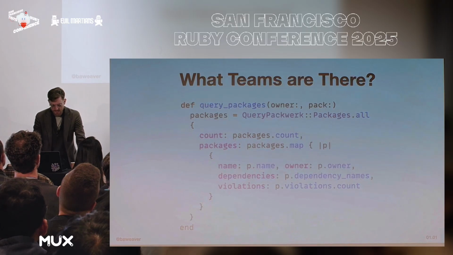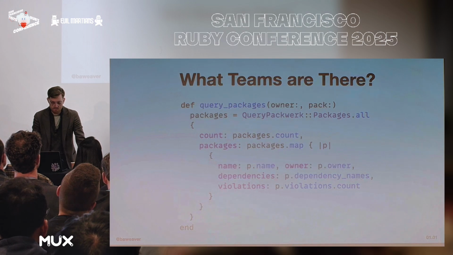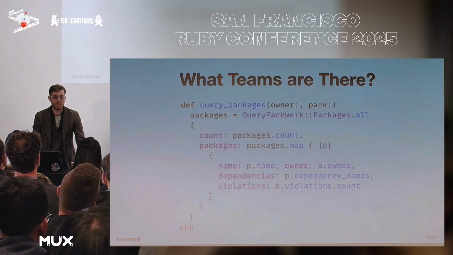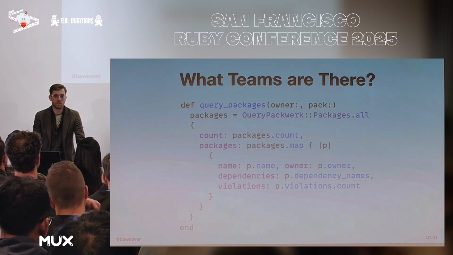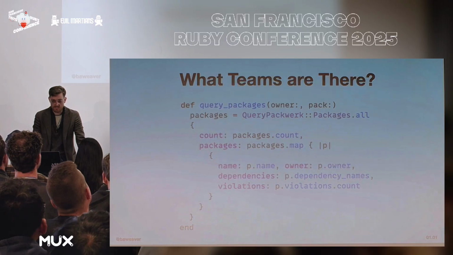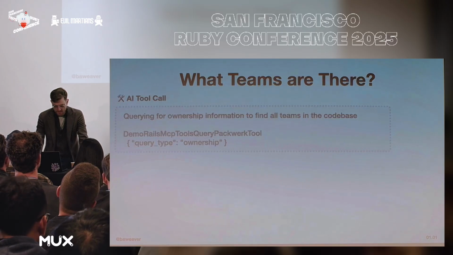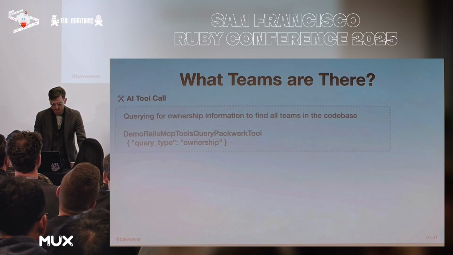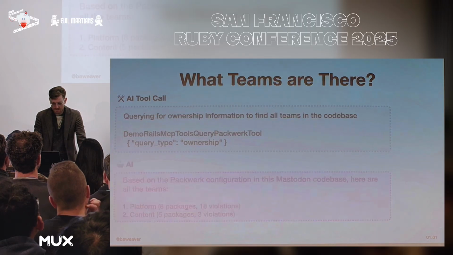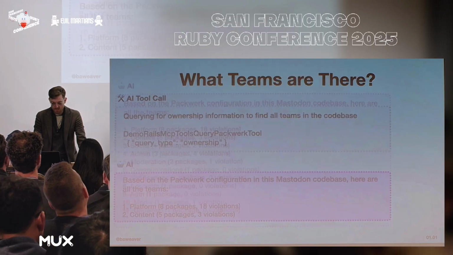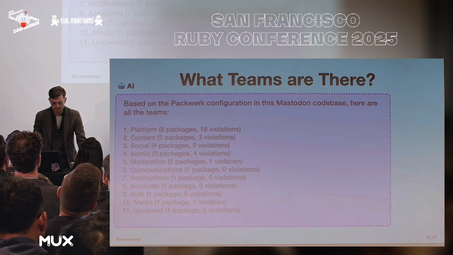So the implementation underlying it might look a little bit something like this, where we get all the packages, and maybe we want to know about the count of those and some basic information about the dependency names and the count of violations. Now, MCP sounds scary, but honestly, it's just how do I get structured data into AI that it can do something with? JSON, YAML, CSV, what was that new thing, TOON? Anyway, lots of things. As long as you get information to AI, that's the goal here. Now, after that call, the MCP server will respond with some data about what packs exist, who owns them, and how many violations it might happen to have. And if we scope into that, we can see that there happen to be 11.